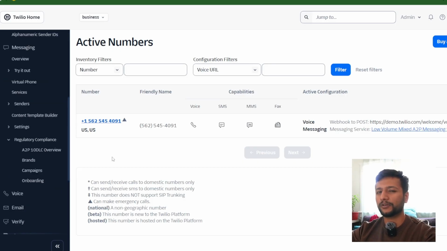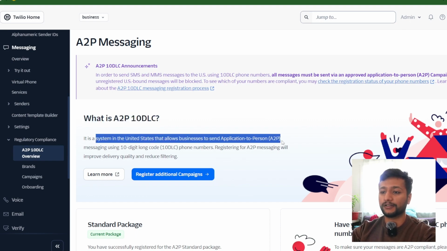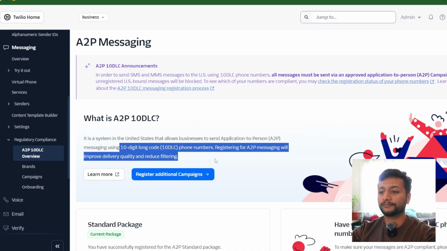And just having a phone number is not going to help you send SMS, because here in the United States, you need verification for that number and consent of the receiver in order to send an SMS. So we need to set that up. What I did is I registered this phone number for A2P 10DLC. Basically, it's a system that allows businesses to send A2P messages.